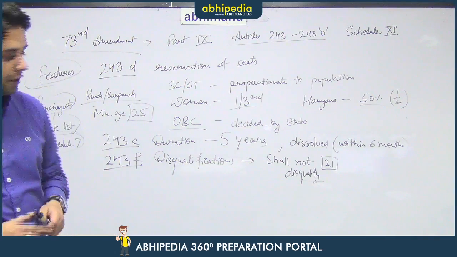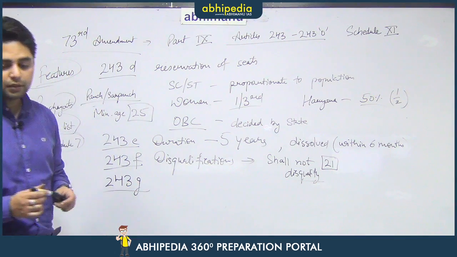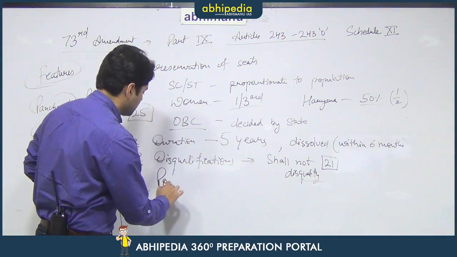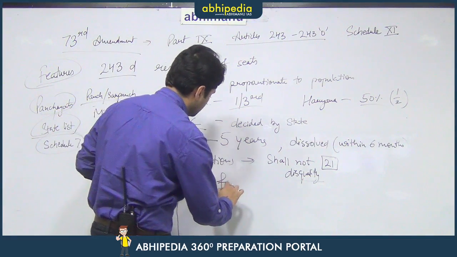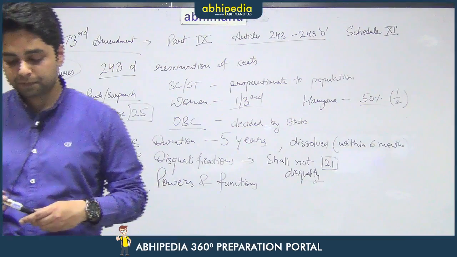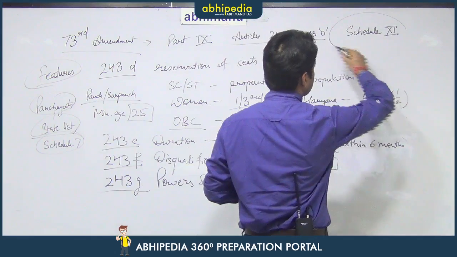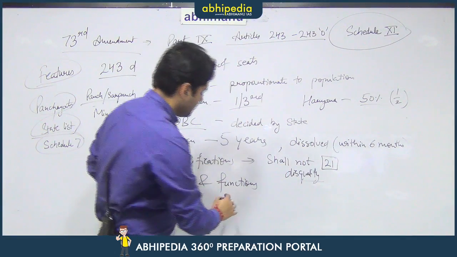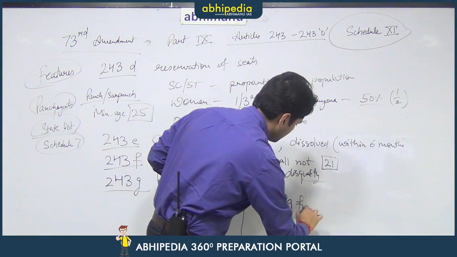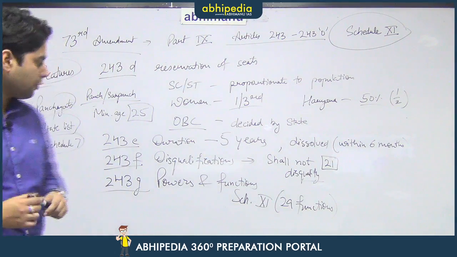Then Article 243G talks about the powers and functions of panchayats, the powers and functions of the Panchayati Raj institutions. Various powers and functions have been granted to panchayats, and those functions are mentioned in Schedule 11 of the Constitution. Schedule 11 lists 29 functions of panchayats. That means Schedule 11 is actually an extension of Schedule 7.